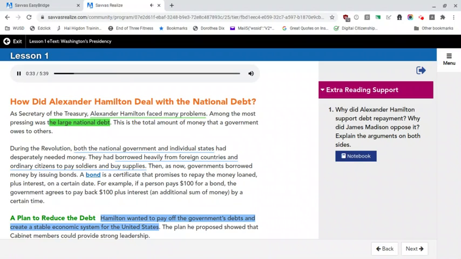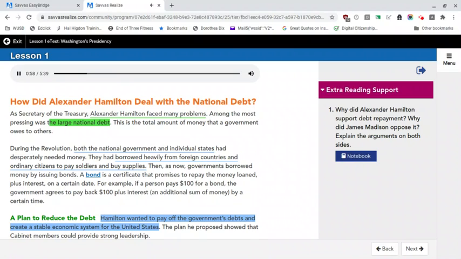Then, as now, governments borrowed money by issuing bonds. A bond is a certificate that promises to repay the money loaned, plus interest, on a certain date. For example, if a person pays $100 for a bond, the government agrees to pay back $100 plus interest, an additional sum of money, by a certain time.